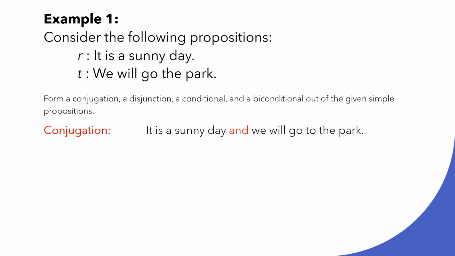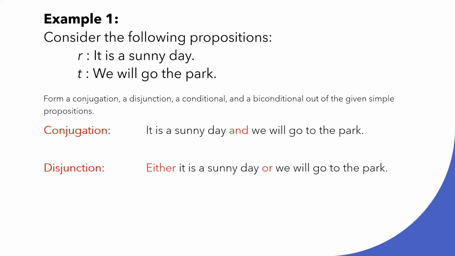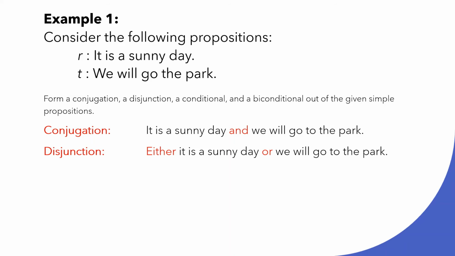For the conjunction, we have: it is a sunny day and we will go to the park. See, we are using the connective and for the conjunction. How about for the disjunction? Either it is a sunny day or we will go to the park. So we are using the connective either-or for the disjunction.